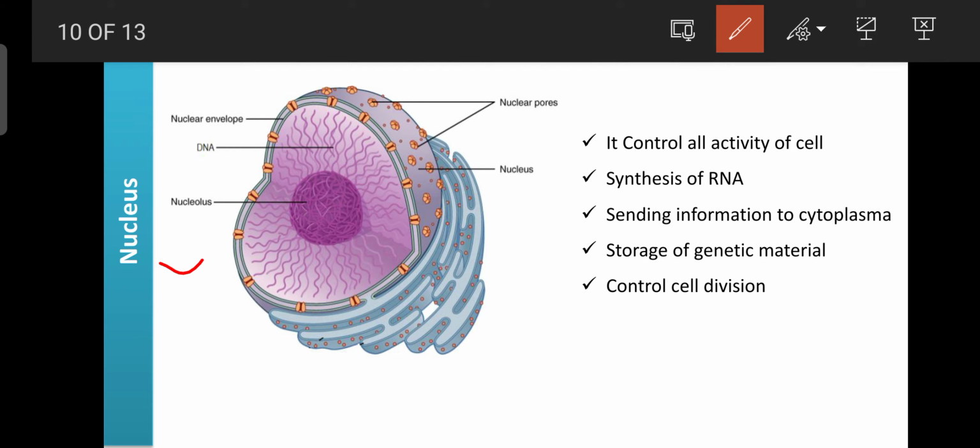The nucleus plays an important role in regulating the activity of the cell and is also involved in the synthesis of RNA. It continuously sends information to the cytoplasm. Only then can different organelles communicate with each other. It also acts as a storage for genetic material, and the nucleus plays an important role in cell division.